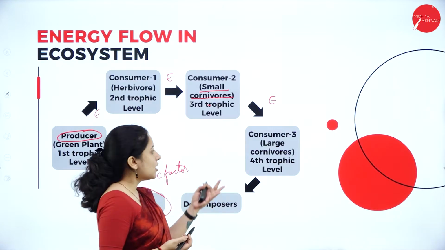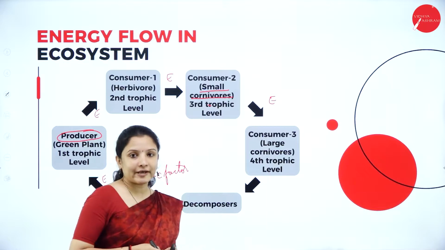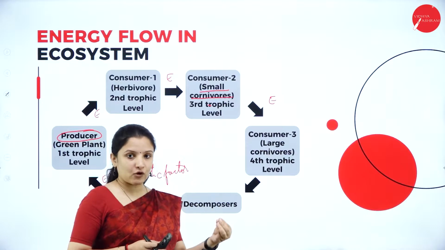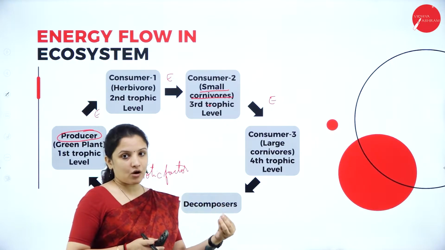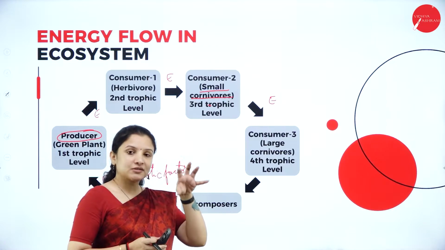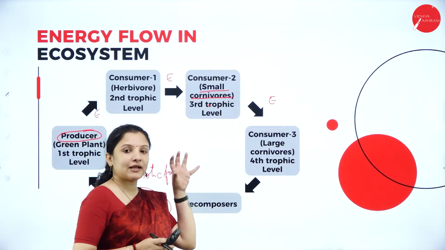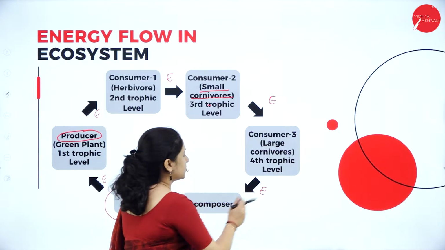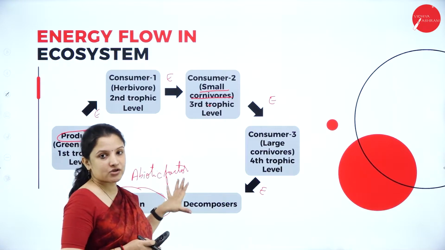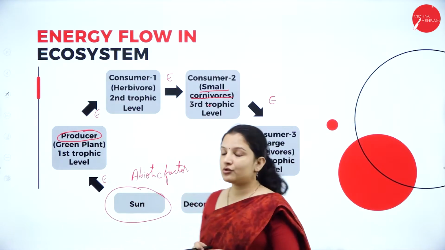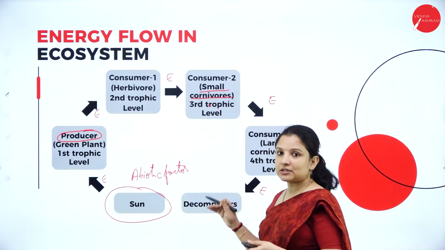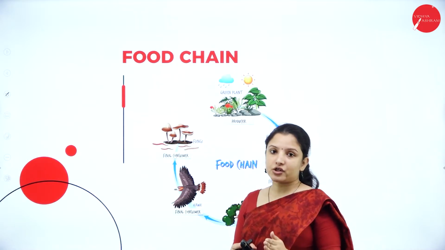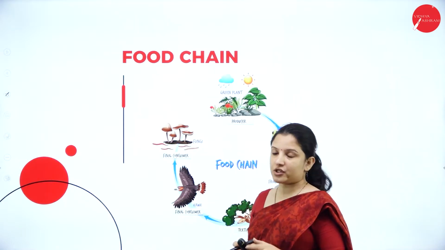How the decomposers? Obviously, all these organisms tend to die, right? When they die, the decomposers will start to live on them and decay those organisms. The decomposers will start feeding on the dead organisms and decaying them. At that time, the energy will move into the decomposers. So this is a simple food chain, how the energy flow occurs. Now, since you know how the energy flow occurs, we shall move further to study how the energy flow occurs in a food chain and in a food web.